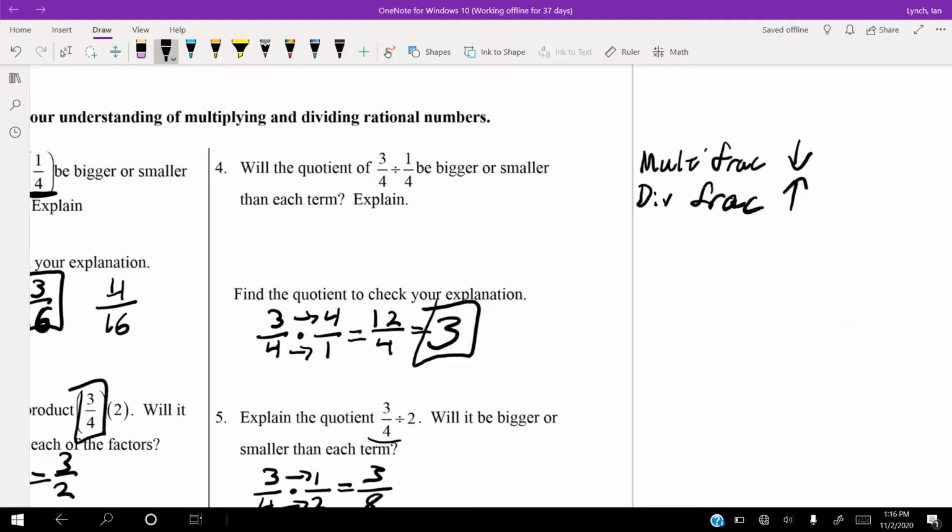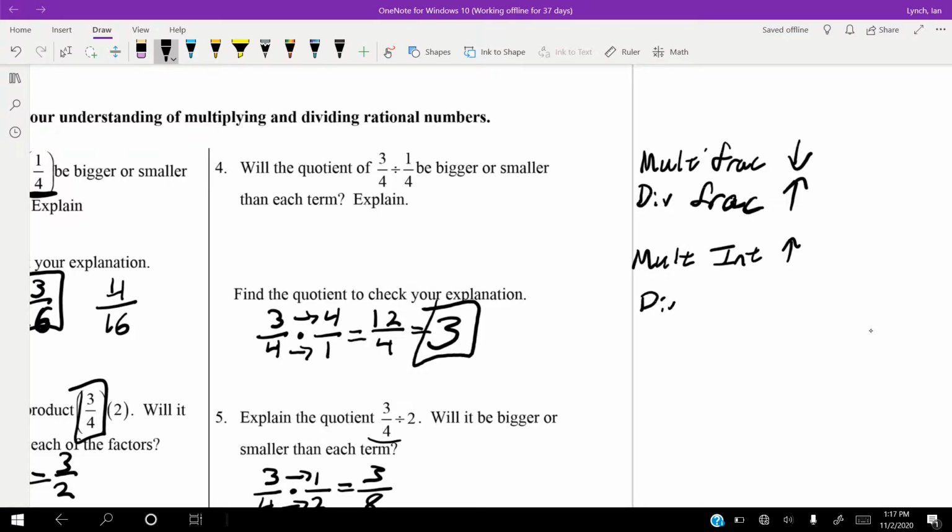That's weird. If we multiply by a regular number, by an integer, so a positive or negative number, it's going to go up.